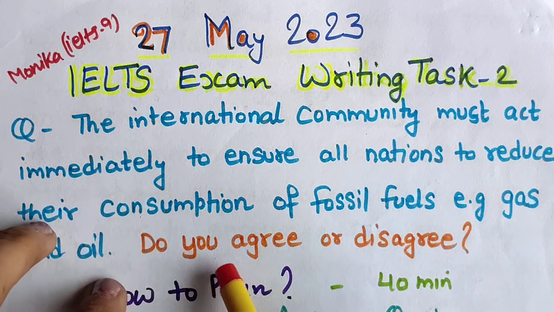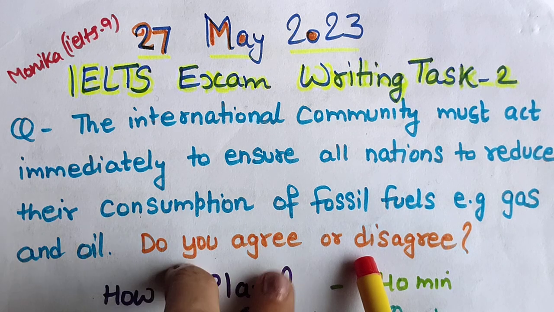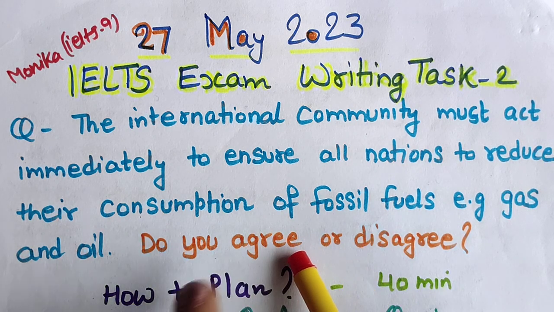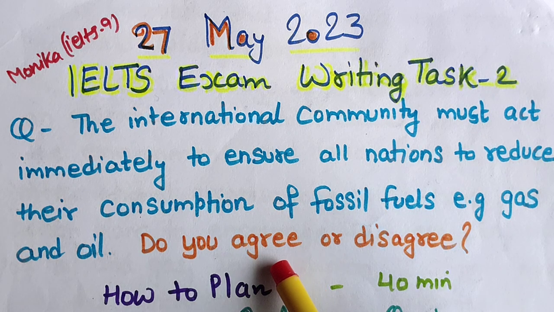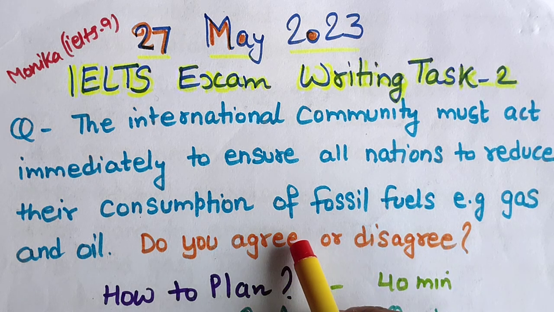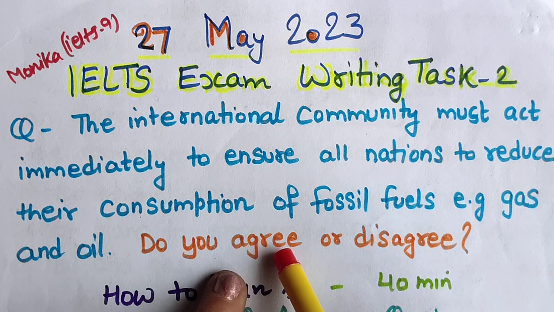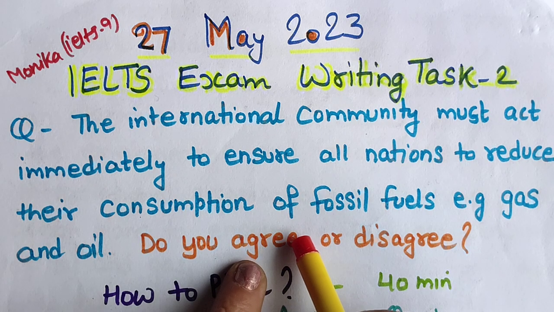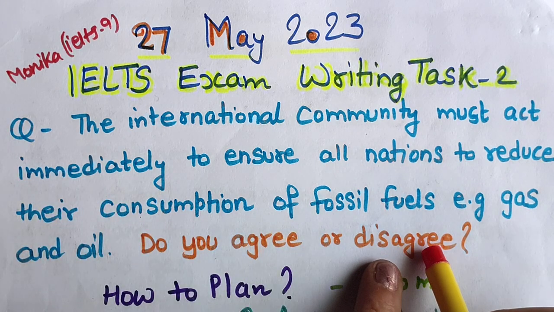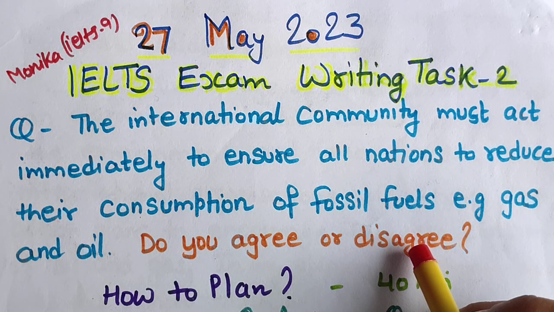So we know this is agree or disagree. Whether we go agree or disagree, it's all up to you. You can go for 100% agree, or you can go for 100% disagree. Or some students, those who are looking only for 5 or 5.5, can write partially agree. In the first body paragraph they can write the points about agreement, and in the second body paragraph they can write for the disagreement. So that doesn't matter.